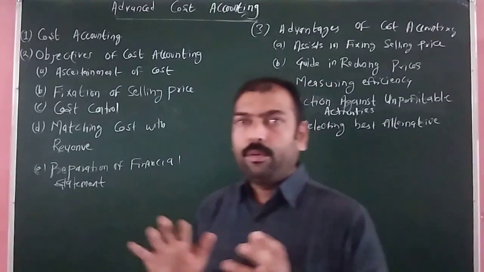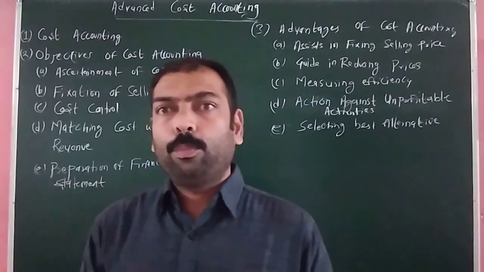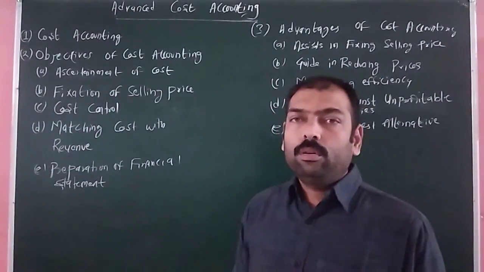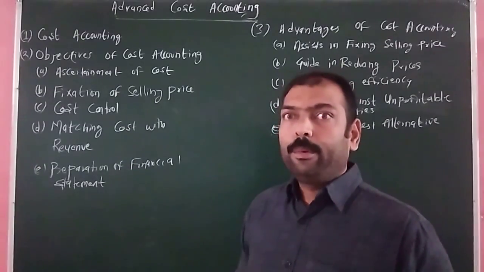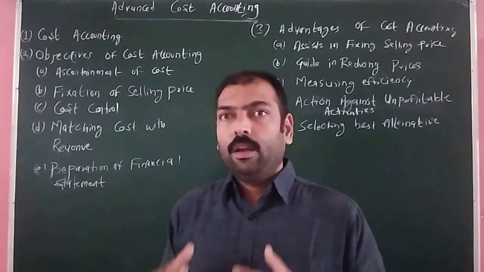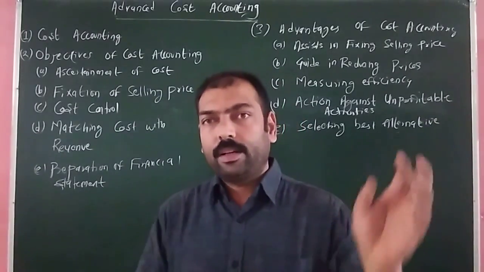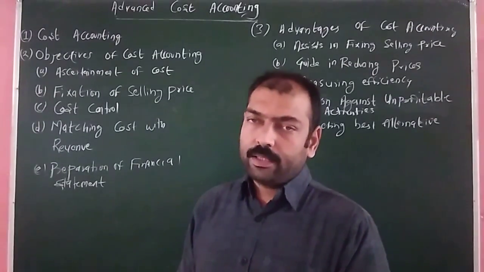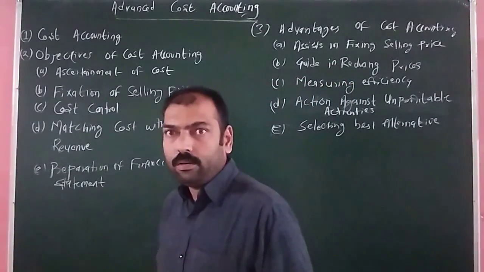So there are various techniques which will be used in order to determine the cost. Basically the whole technique is divided into two parts: first is job costing and second is process costing. When we know the cost of the particular product or service, we will be able to fix the selling price, because the selling price is first dependent on the cost. In order to know the profitability, first we have to know the cost, and then we will be fixing the selling price of the product after considering cost, competition, and various other factors. The third is cost control.